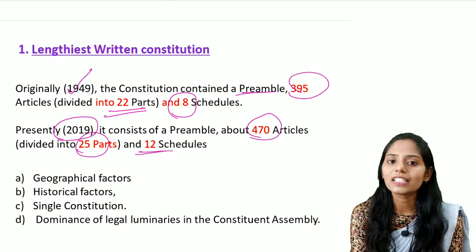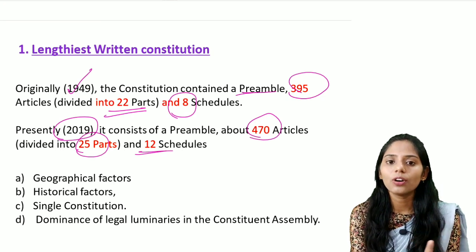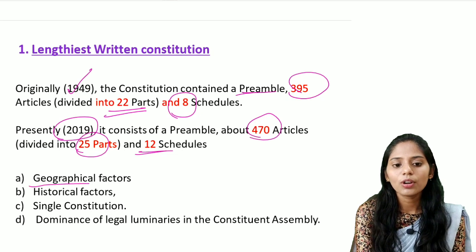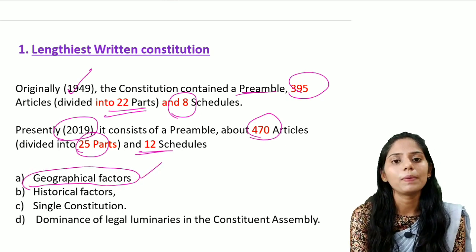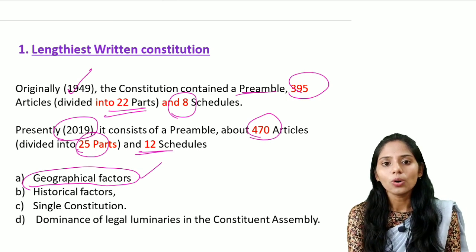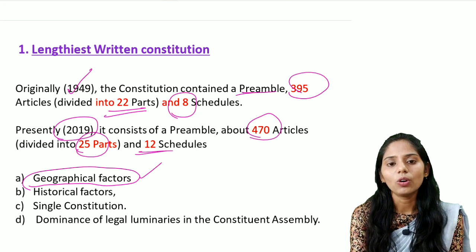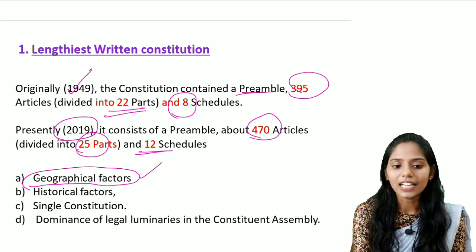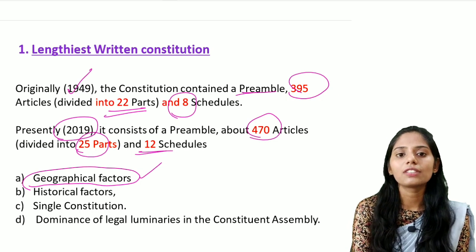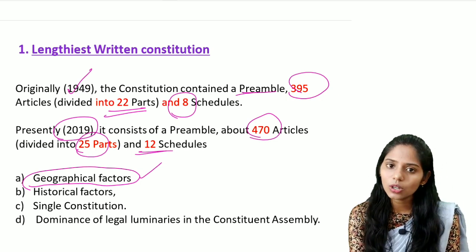So what are the factors that led to the lengthiest written constitution in India? There are 4 important factors. The first one is the geographical factors. India is very vast and the population is very high. There are different religious groups living in India, and we also see people of different races. So to satisfy all the people, different articles were included in the Constitution of India. So it led to the lengthiest constitution.